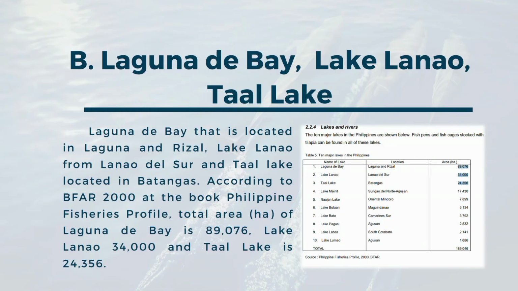The correct answer is B. Laguna de Bay, Lake Lanao, Taal Lake. Laguna de Bay is located in Laguna and Rizal, Lake Lanao in Lanao del Sur and Taal Lake in Batangas. According to BFAR 2000 in the book Philippine Fisheries Profile, the total area in hectares of Laguna de Bay is 89,076, Lake Lanao 34,000 and Taal Lake is 24,356.